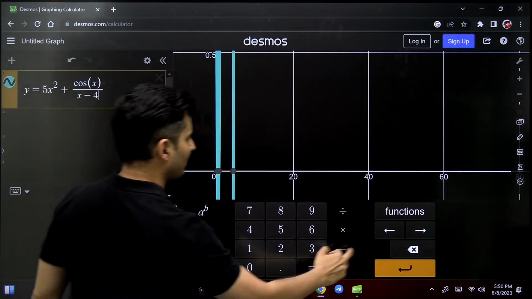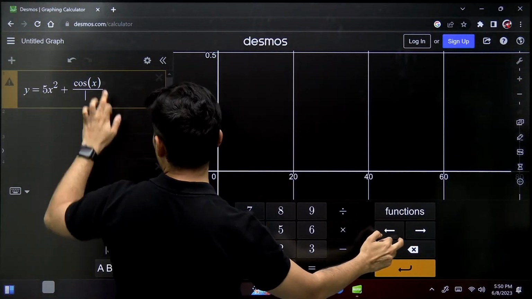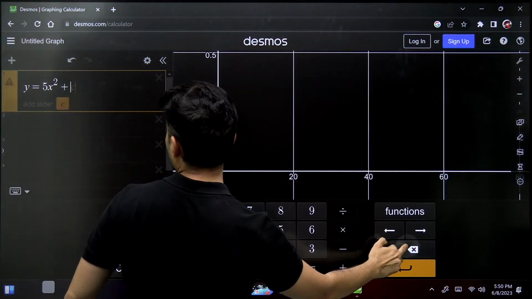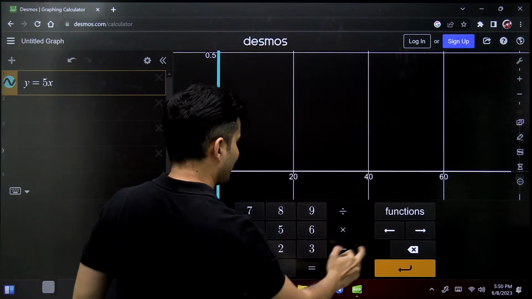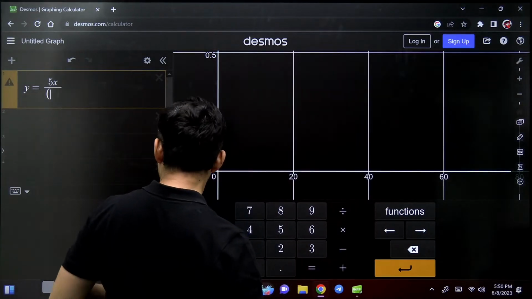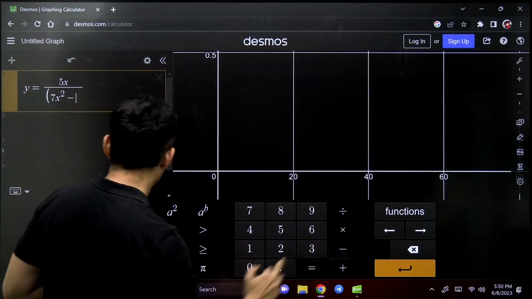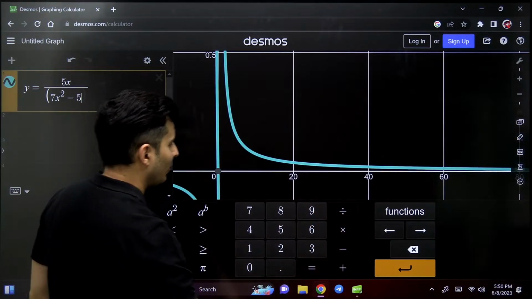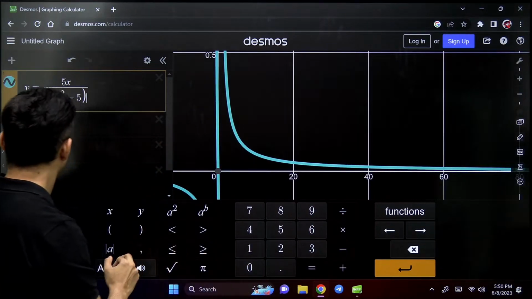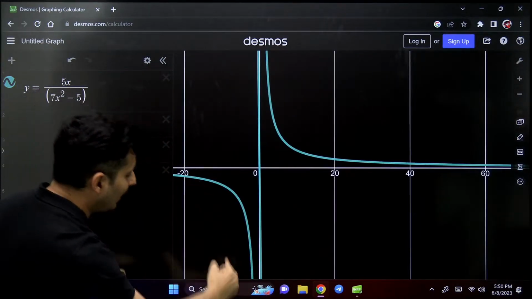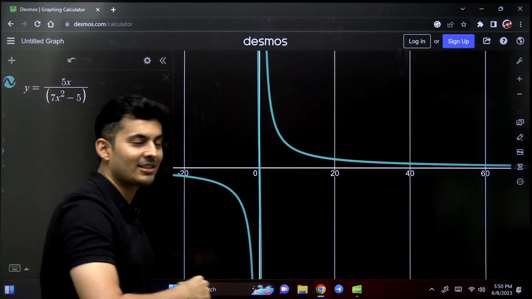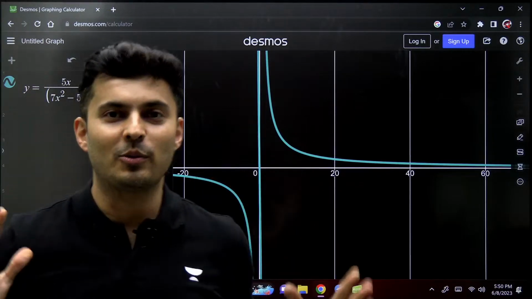So I can change this to something else as well. I can make maybe all of these things, let's say 5x divided by maybe, I don't know, 7x square minus 5. Wow, what a function, guys. Look at this, how it goes. It's going down, then coming up, then going down like this. So you can play around with whatever you want.